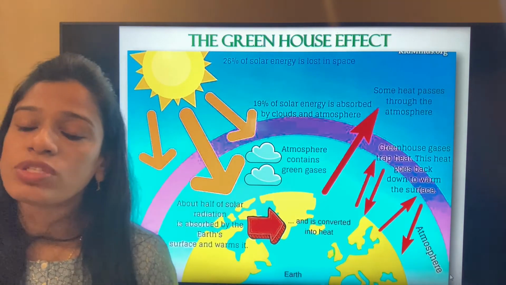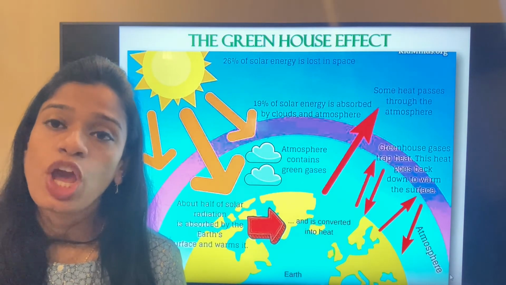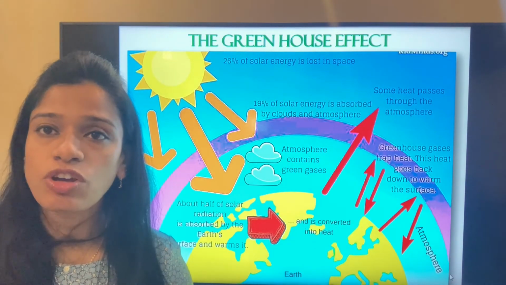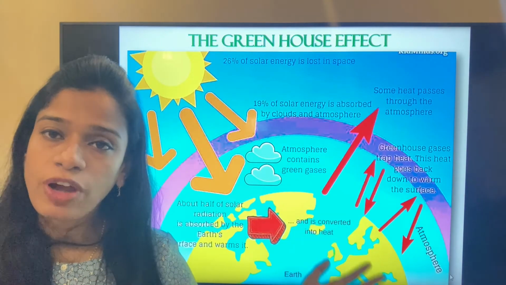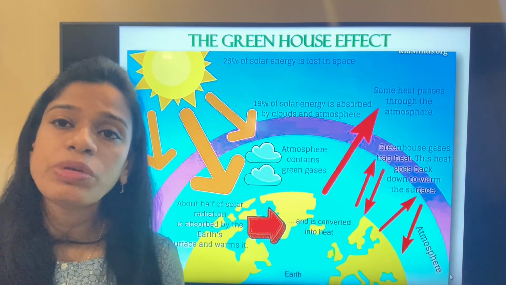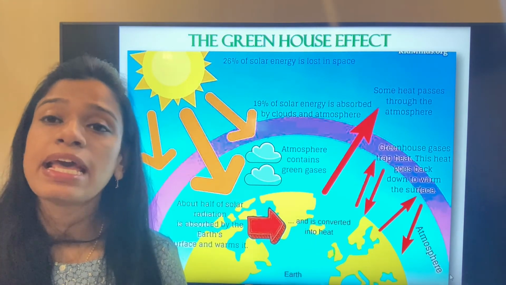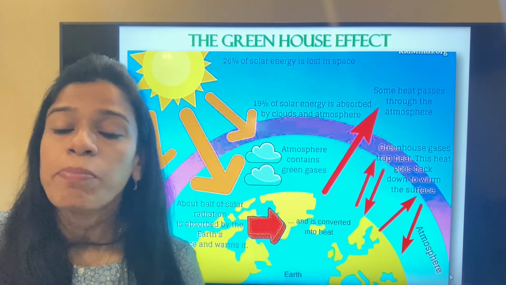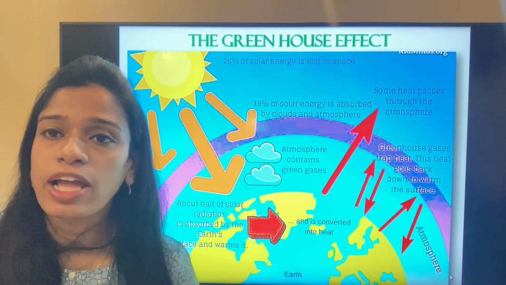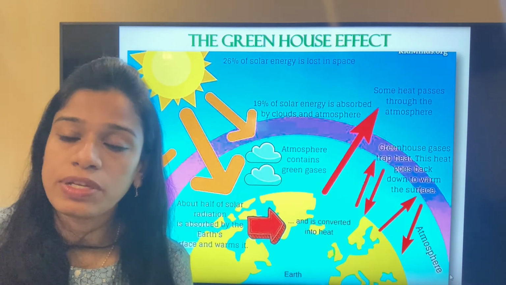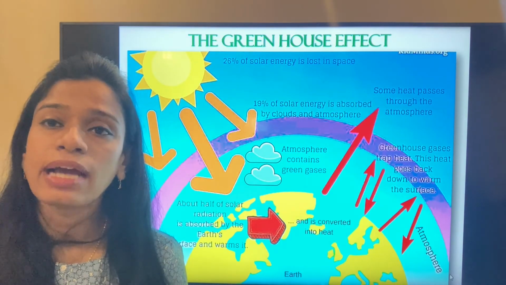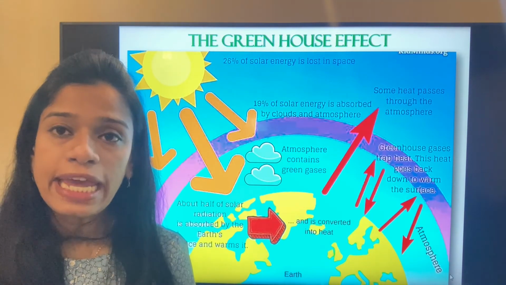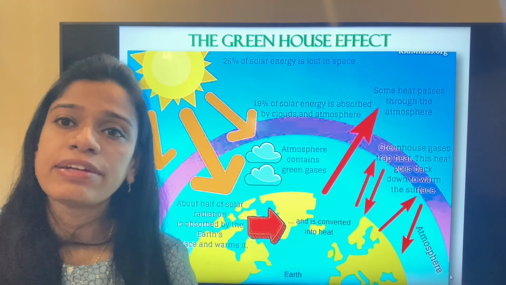Now, why do we call it the greenhouse effect? Due to the increase in pollution, there is always emission of carbon dioxide. Carbon dioxide is one of the greenhouse gases, so it tries to trap more of the sun's energy. Because of this more trapping of the sun's energy, the temperature of the earth gradually increases, which leads to yet another very important topic, global warming. It increases the temperature.